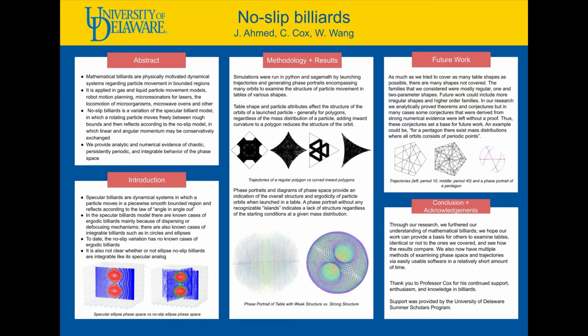A lot of study has been done for the specular variation. In the specular variation, there are known ergodic cases, for example, Sinai dispersers and Bunimovich stadium billiards. There are also known examples of integrable phase space, such as ellipse and circle billiards.